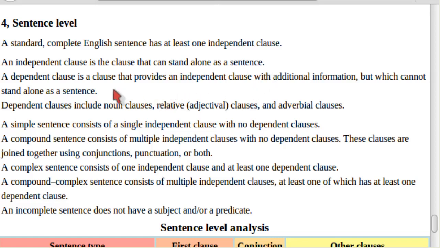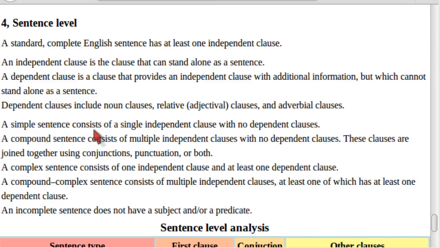A dependent clause is a clause that provides an independent clause with additional information, but which cannot stand alone as a sentence. Dependent clauses include noun clauses, relative, adjectival clauses, and adverbial clauses.